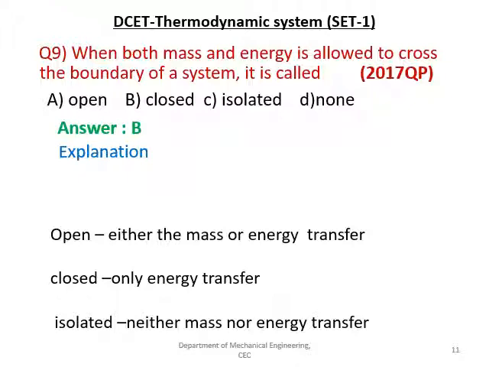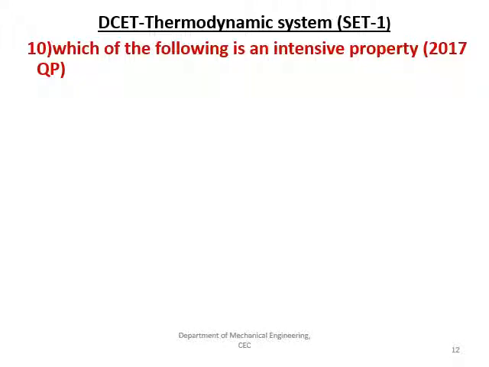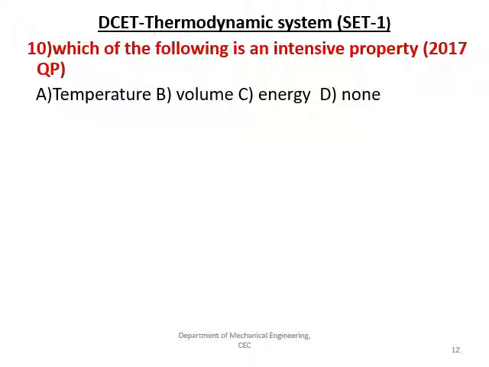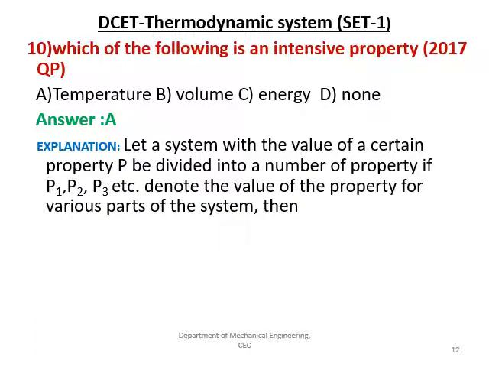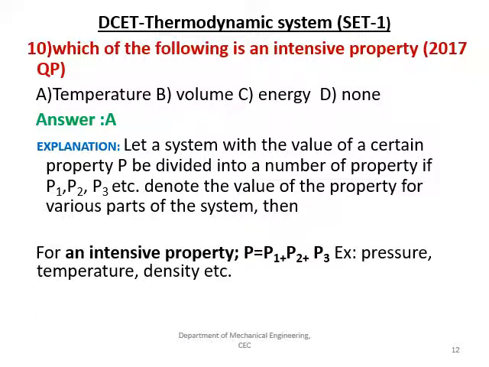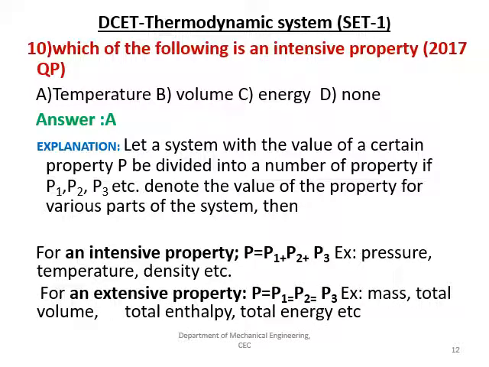To proceed with the next question, which of the following is an intensive property? Given options are temperature, volume, energy and none. The right answer is A. The intensive property is independent of the mass and extensive property is dependent on the mass. So, from the given explanation, we can understand that if two bodies have the same temperature, then it is called an intensive property.